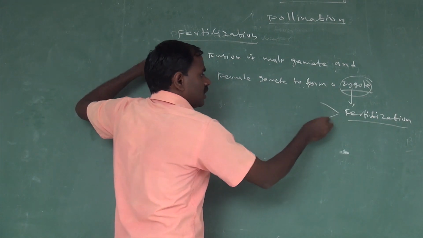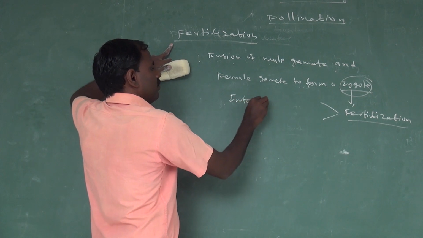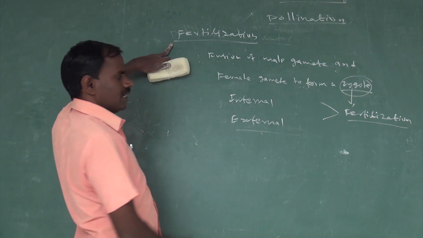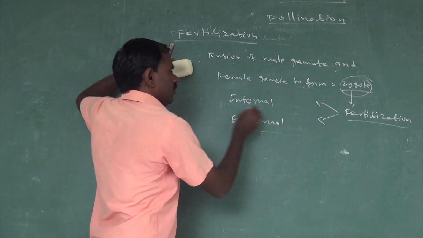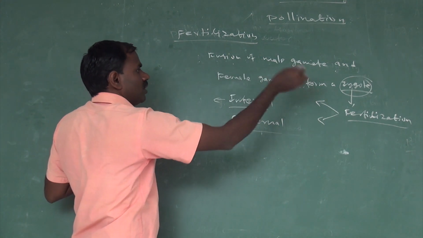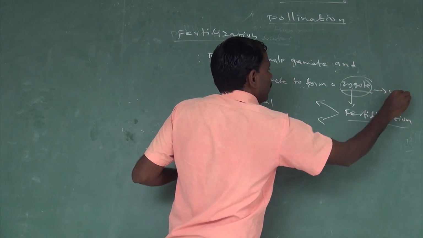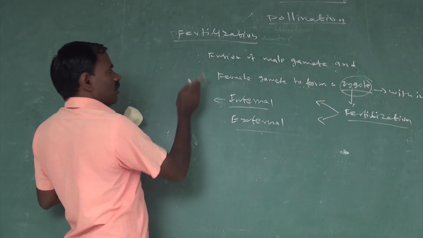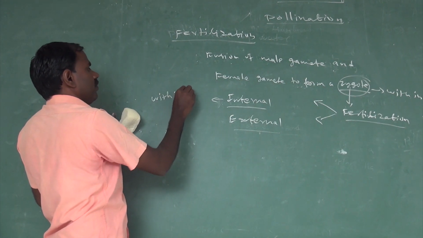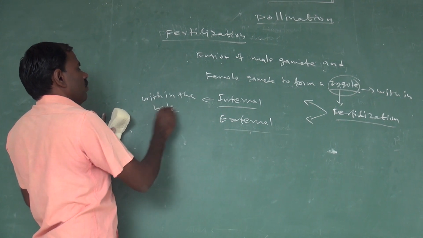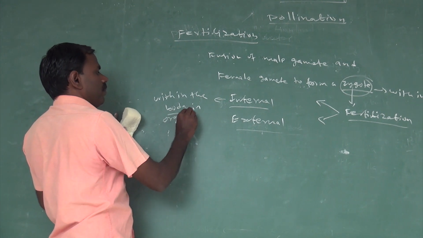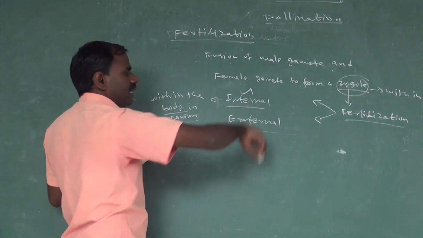There are two types of fertilization. One is internal fertilization, and the second is external fertilization. So what is internal fertilization? The fusion of a male gamete and a female gamete to form a zygote within the body of the organism is called internal fertilization.